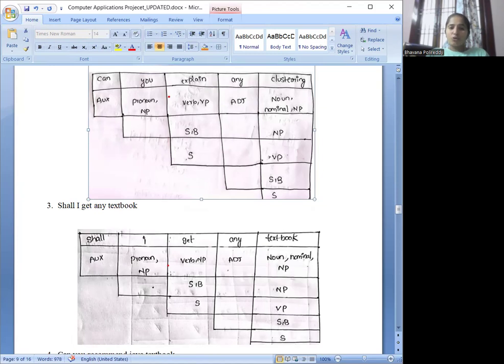So how we can confirm the sentence is valid is if we get S at the end of the table, or at the top of the table. I have written at the end of the table, but a few people write at the top of the table. So this can confirm the statements are valid.